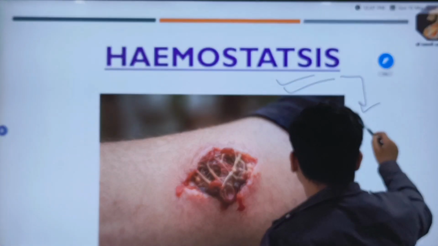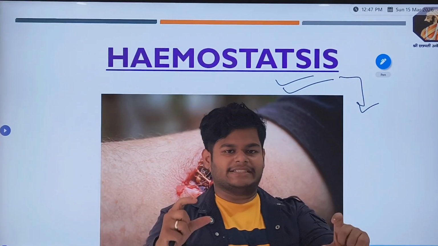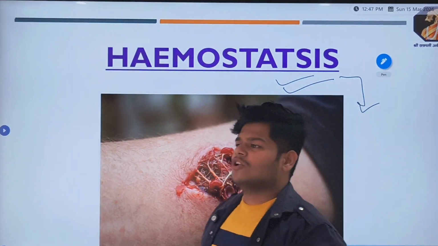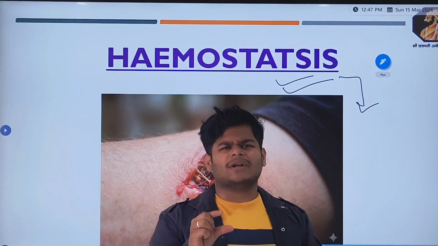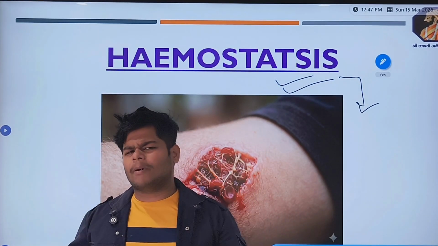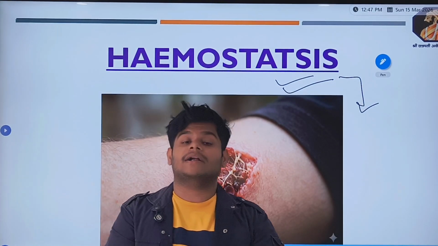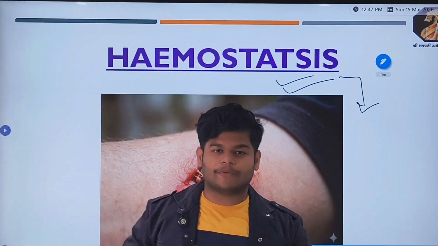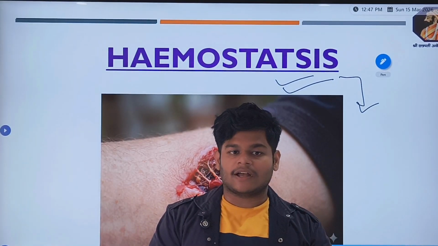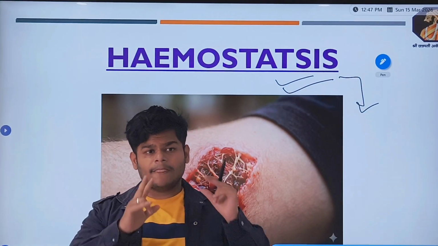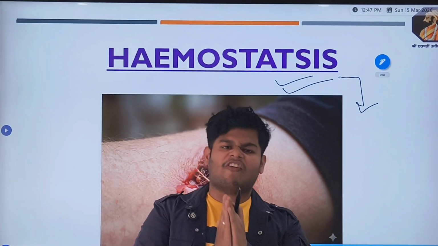Hemostasis, what it is, we will see in the next slide, the proper definition of hemostasis. We know when we play or when we do anything, we get an injury, and after some time it becomes a clot. That clot forming is a very simple process. We see it in a few seconds, but the process is a cascade process, a stepwise process that we will learn in today's lecture. This lecture will be in two parts, part 1 and part 2. So let us start our first part.